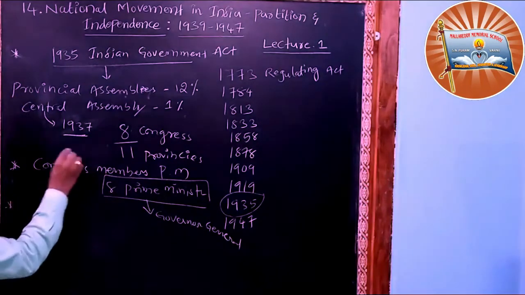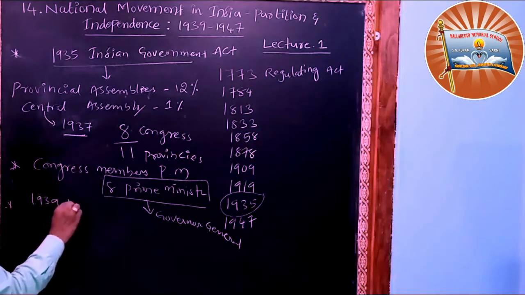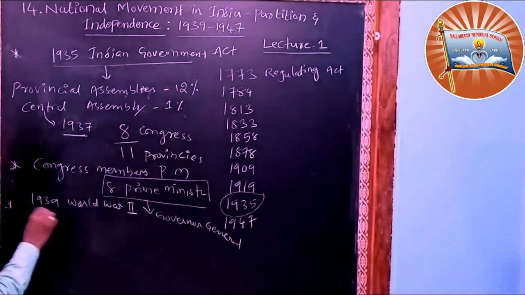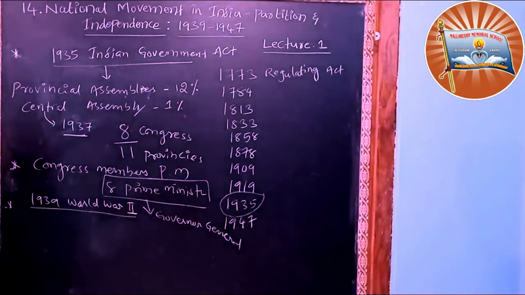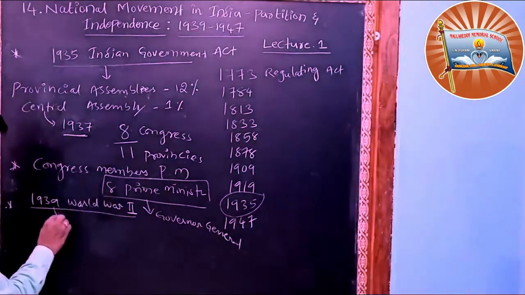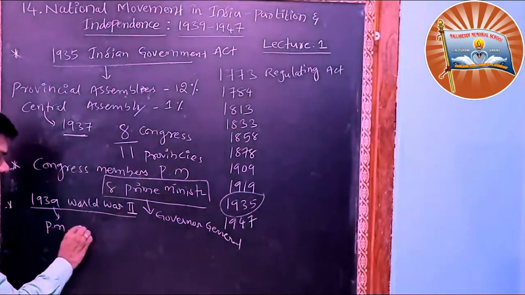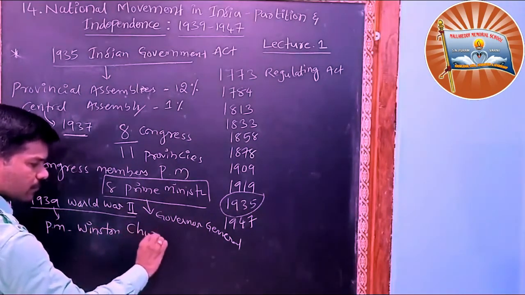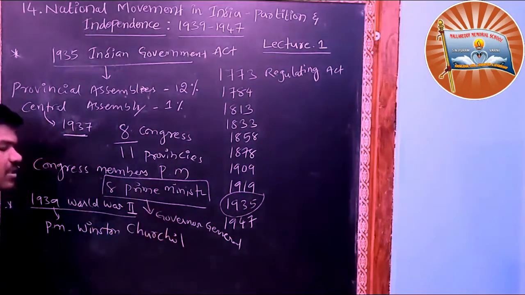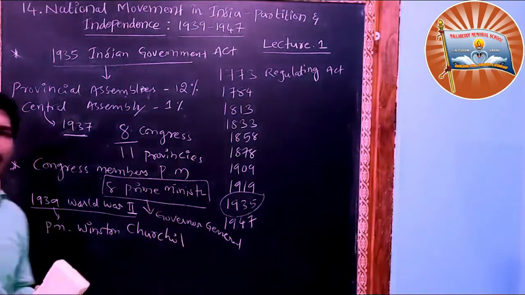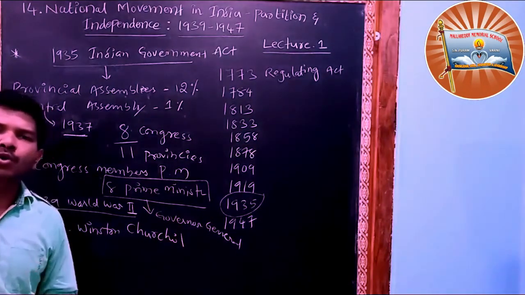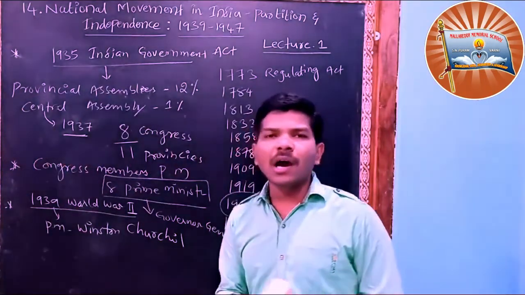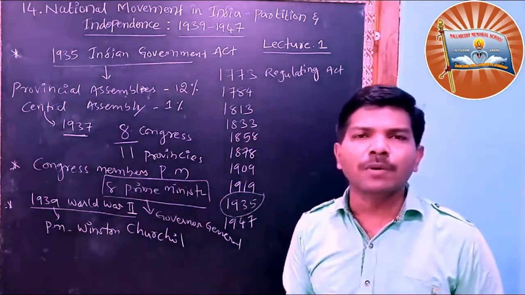In 1939, World War II started. When World War II started, the British Prime Minister, Winston Churchill, announced that India would also participate in World War II on behalf of Britain.